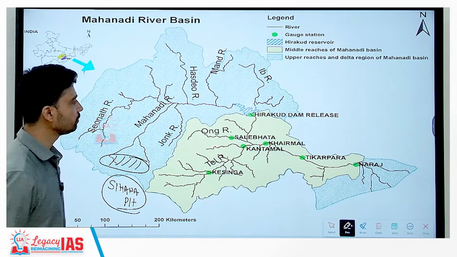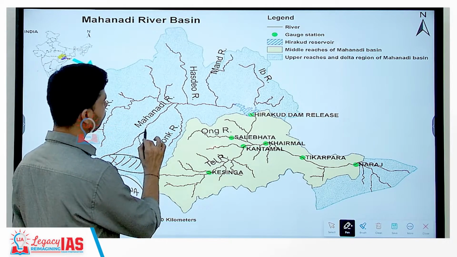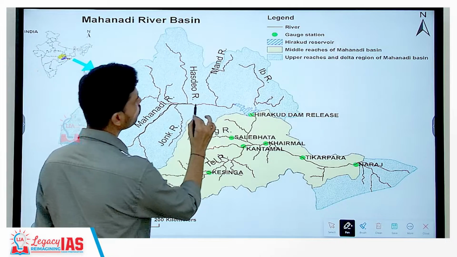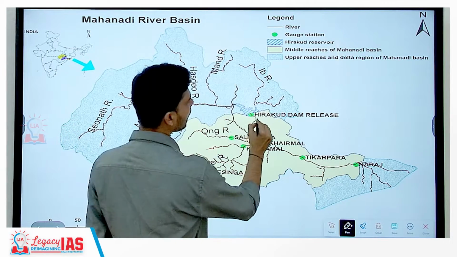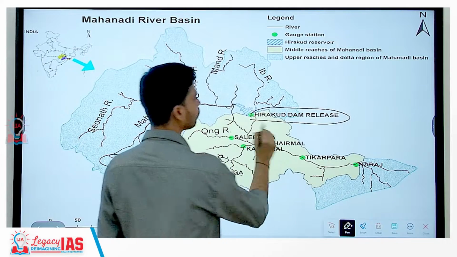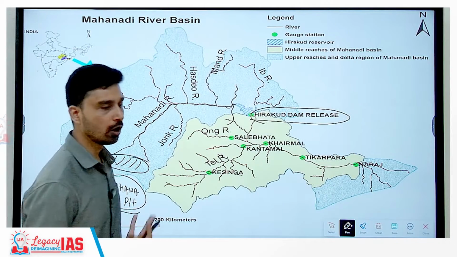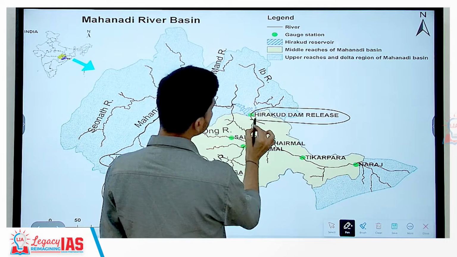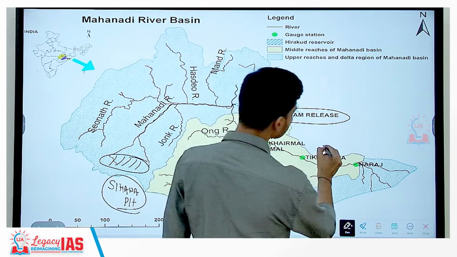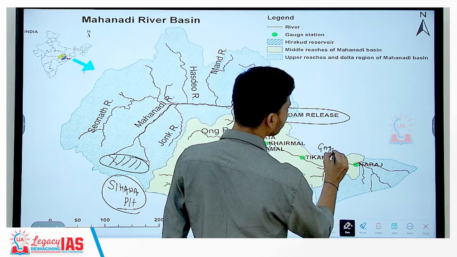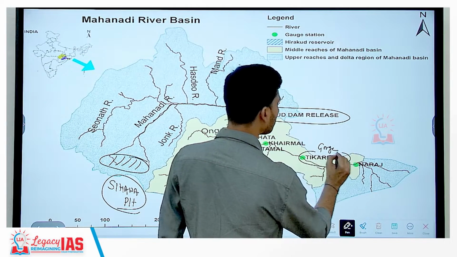After originating from Chhattisgarh, as you can see, the river flows to the north, then it flows to the east, and then it enters the state of Odisha, where you have a dam that has been constructed, one of the largest dams of India, called Hirakud Dam. Then it flows further through the hilly terrain, where it forms a gorge. A gorge is a narrow deep valley, called the Tikarpara Gorge.